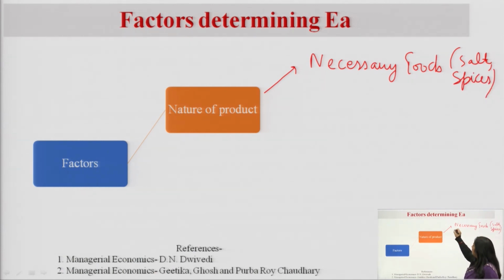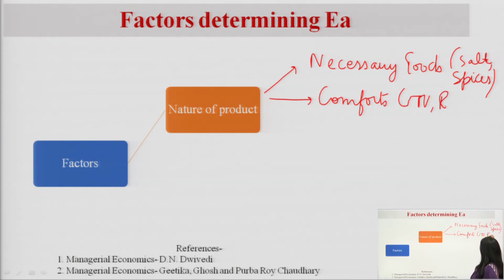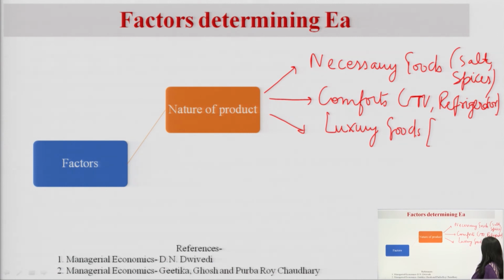Clothes, and then there are the comforts. Comforts are like TV, refrigerator, they are to give him comfort, it is not like he cannot survive without them, but he needs them to give him comfort. There are luxury goods. Luxury goods are those which he wants to purchase maybe because he is having more money and he wants to have some class in the society.